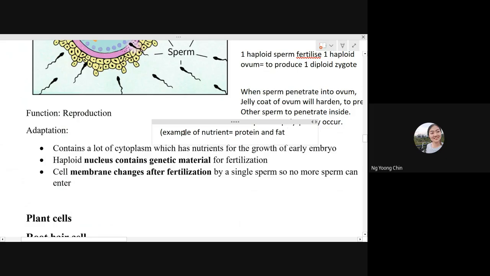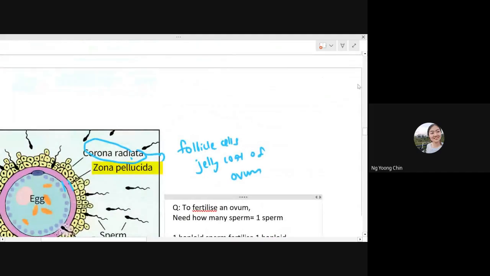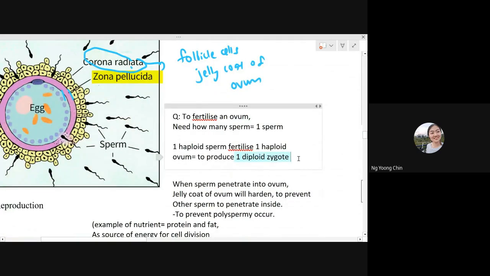So why do they need to store protein and fat? This is because they are a source of energy for cell division to occur later. Because you know that after the ovum is fertilized by the sperm, they will produce the diploid zygote. After the diploid zygote is formed, what is the next step? The next step is they will do cell division to produce more cells.